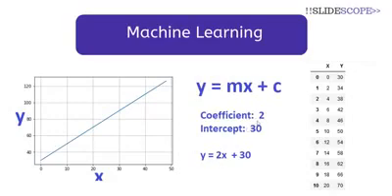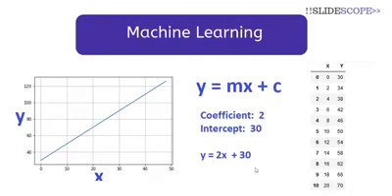Here the coefficient is 2 and the intercept is 30. The coefficient is also called the slope. The value of m is 2 and the value of the intercept, that is where this line meets the y-axis, is 30. So based on this data, we can say that the equation of this line is y is equal to 2x plus 30.